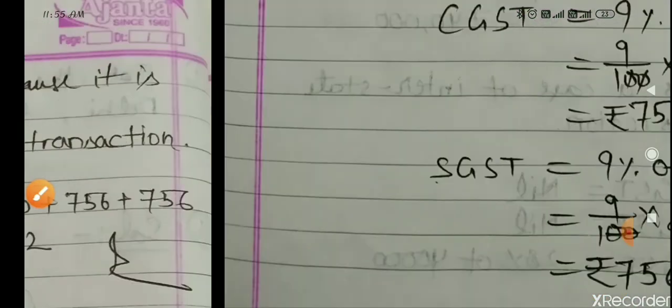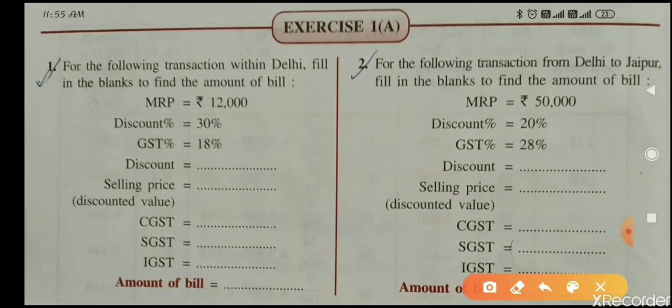Now the second question. In the second question, the same thing is there for the following transaction from Delhi to Jaipur. This time it is given Delhi to Jaipur, meaning an interstate transaction. So in this case, CGST and SGST both will be nil. IGST will be there only. MRP is given as 50,000, discount percent 20%, GST rate 28%, and you have to find discount, SP, CGST, SGST, IGST and the amount of bill.